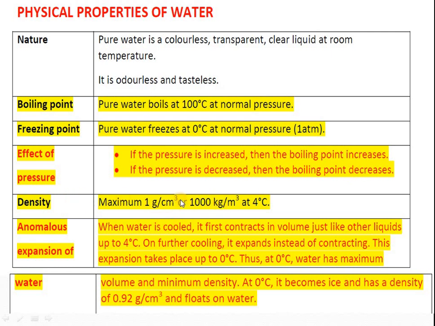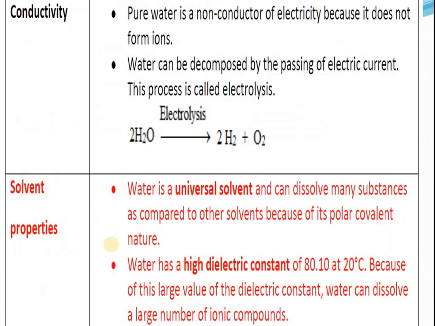Density is maximum, that is 1 gram per centimeter cube or 1000 kg per meter cube, at 4 degrees Celsius. Anomalous expansion takes place from 4 to 0, which we will discuss in detail. And conductivity: pure water is a non-conductor of electricity because it does not form ions, but impure water can conduct electricity, or we can add a few drops of acid to make it conducting. The electrolysis of water produces two gases, hydrogen and oxygen: hydrogen at the cathode, oxygen at the anode. This we have discussed in previous chapters.